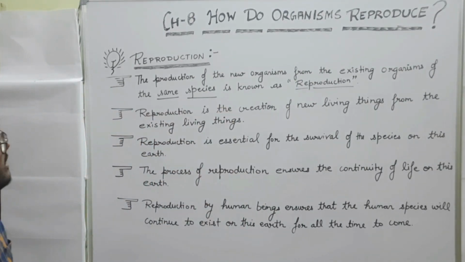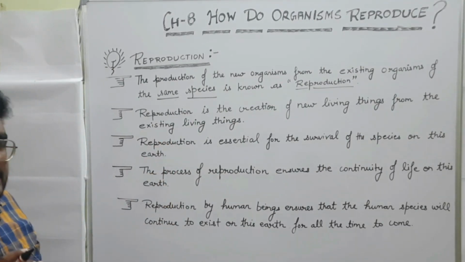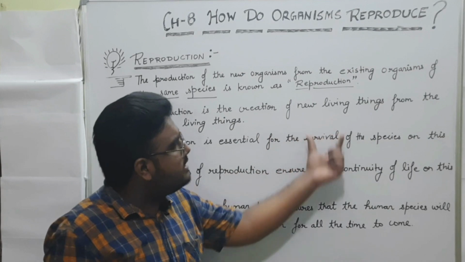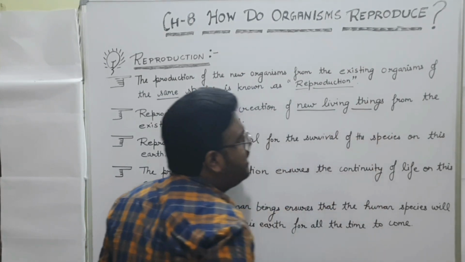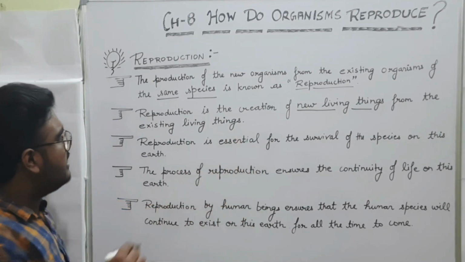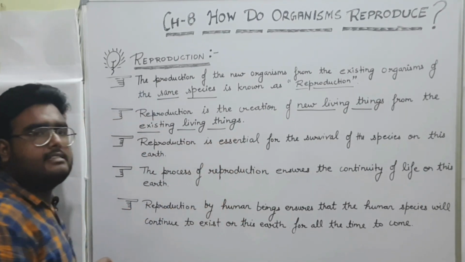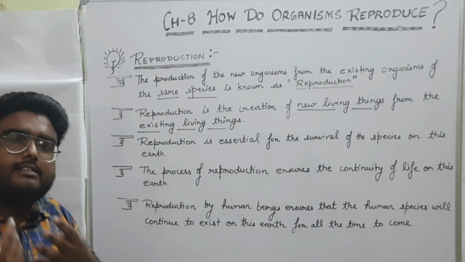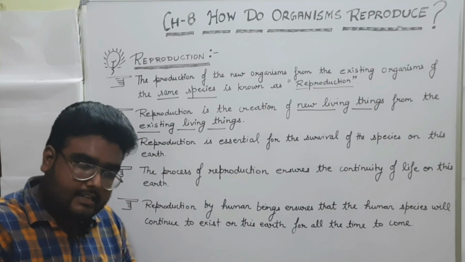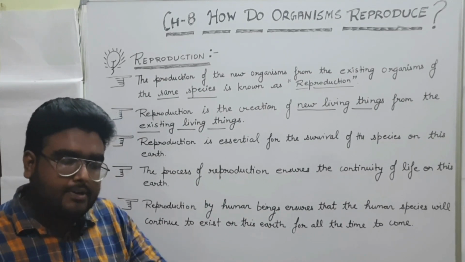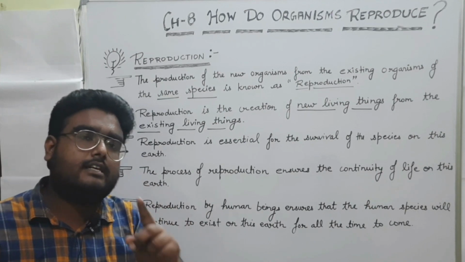Clear? Now the second definition: reproduction is the creation of new living things. Students, please underline these things. New living things from the existing living things. Yes, existing means the previous organisms, the organisms which are living on this earth currently. They will reproduce the new organisms with the help of which process, that is reproduction.